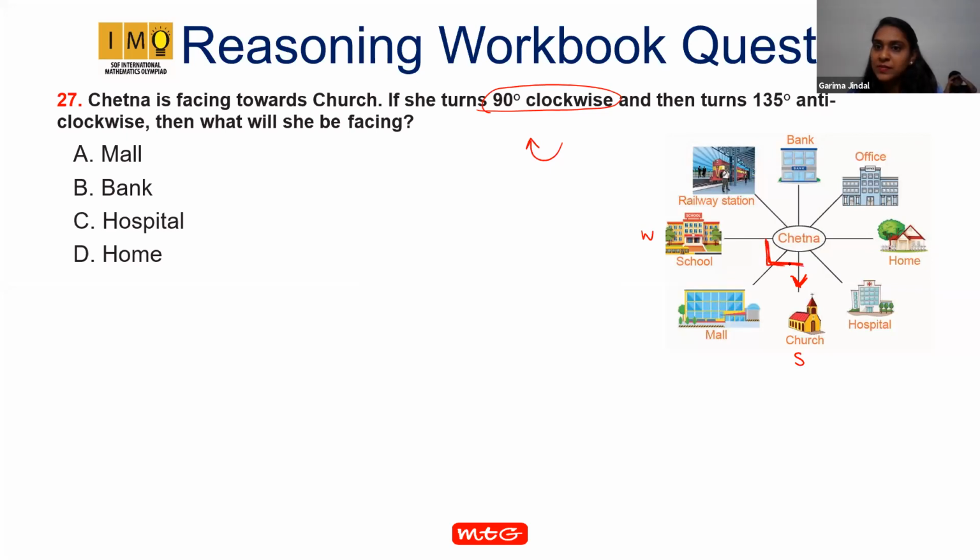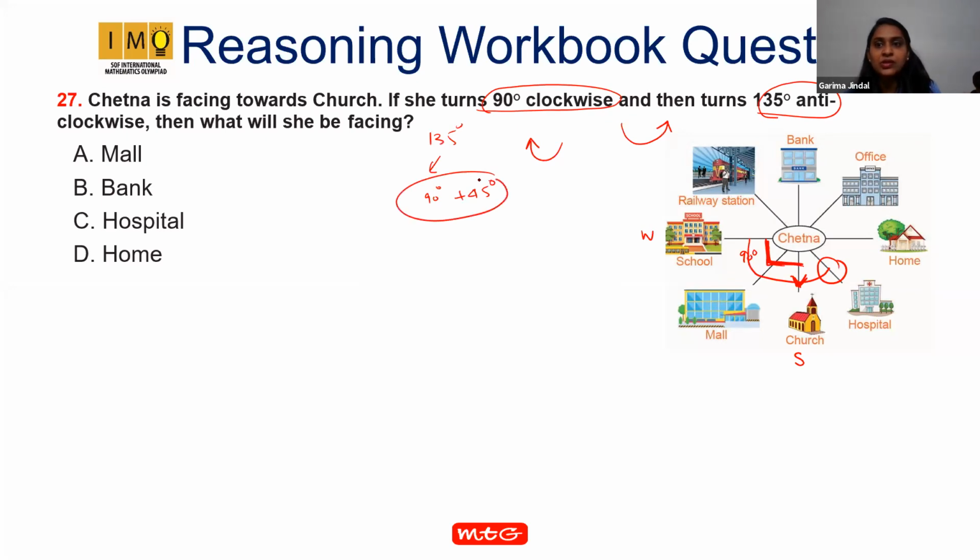And in the clockwise means she moved in this direction. This is 90-degree. Now she turns 135-degree anti-clockwise. Anti-clockwise means like this. Now, when she moves anti-clockwise in this direction, she will be facing hospital because the breakup of 135-degree is 90-degree plus 45-degree. So, the correct answer is hospital.